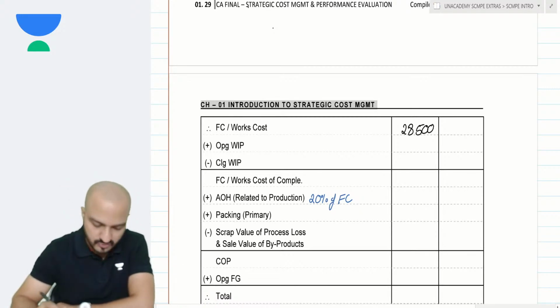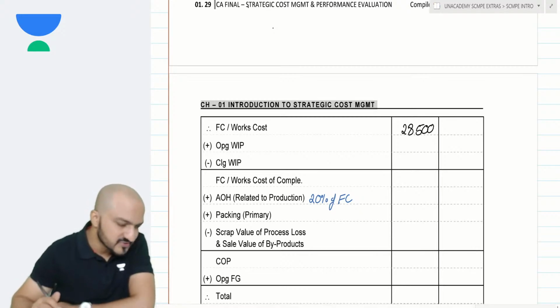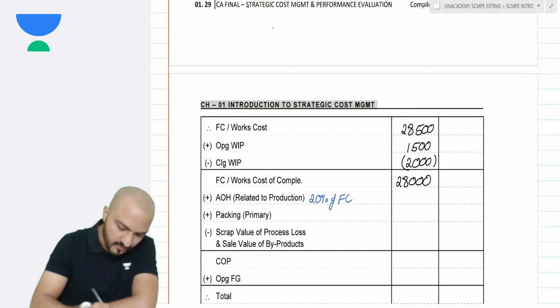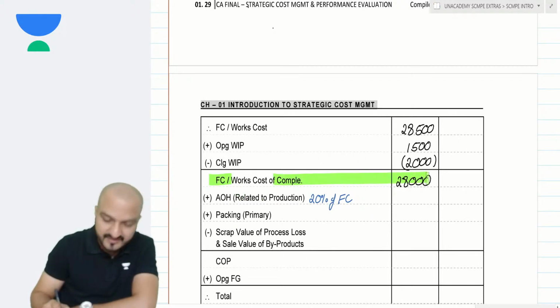Yes, 28,500 becomes my total factory cost. Add opening and less closing WIP. WIP details you are given. Opening WIP 1,500, closing WIP is given 2,000. Add 1,500 less 2,000 makes this 28,000. 28,000 becomes my factory cost of completed units.